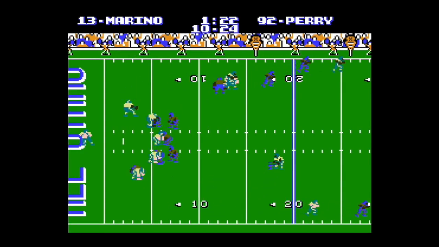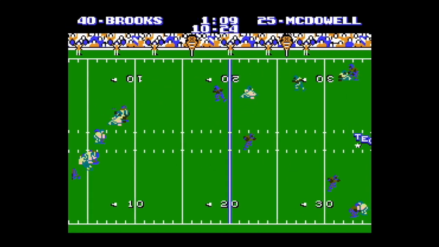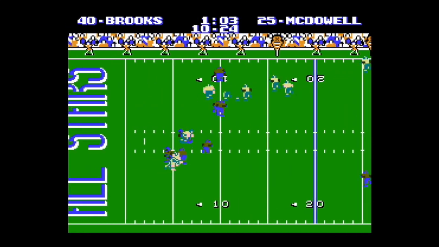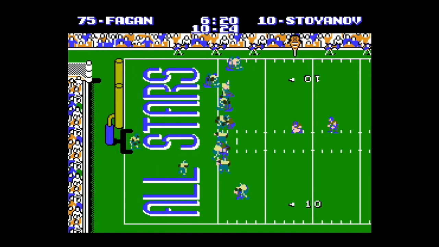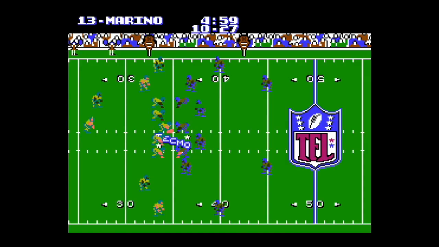Marino, does he have any magic left in him? Nope. Throws the pick. They're down 24-10. And they're going to return it, gets stopped, and they're going to go with a field goal. It's 27-10. Milwaukee's going to need some help.